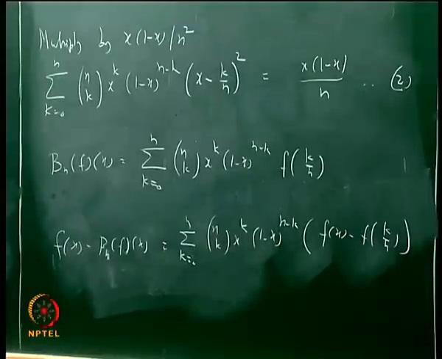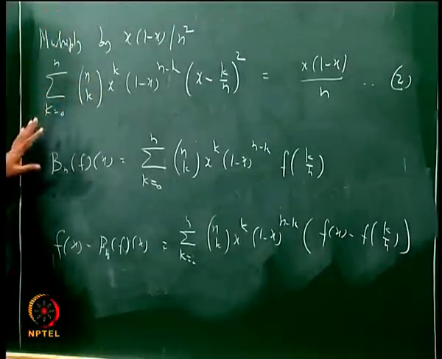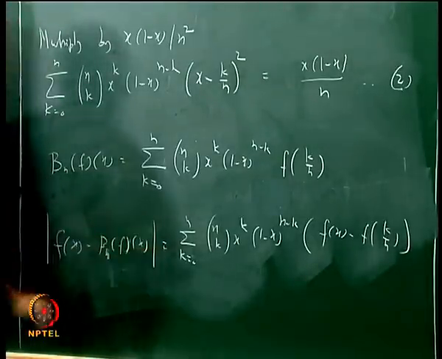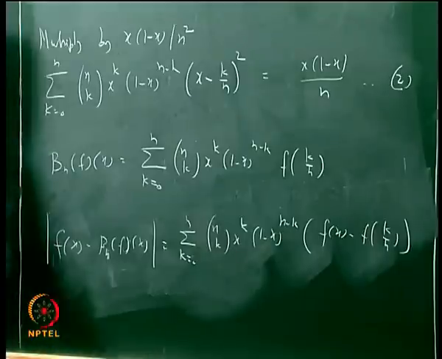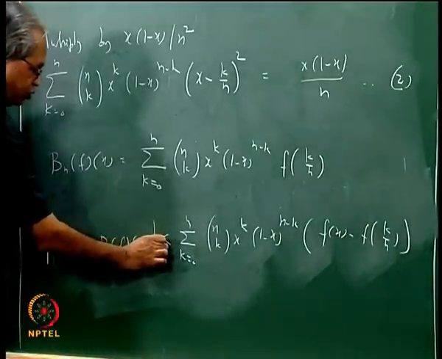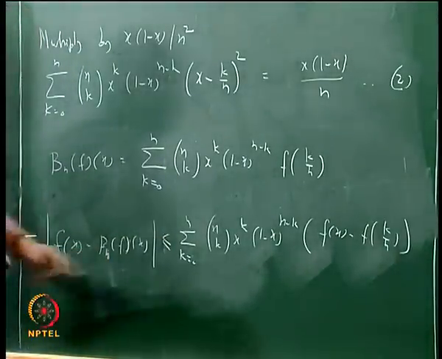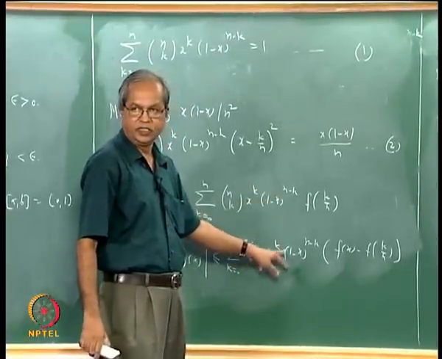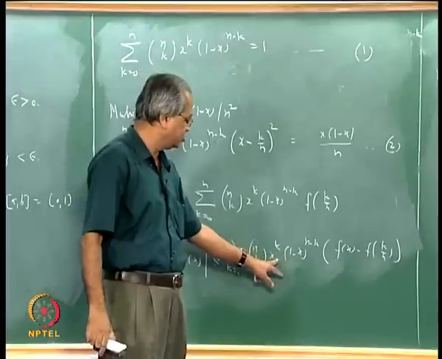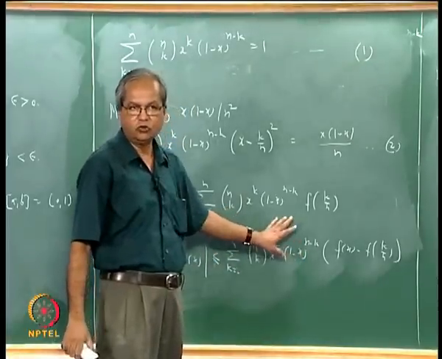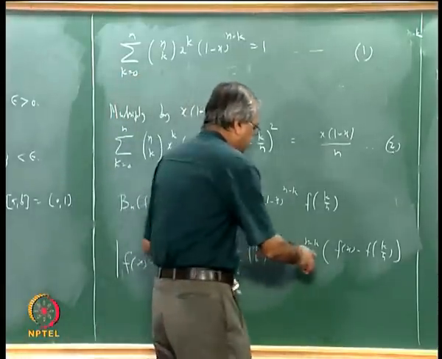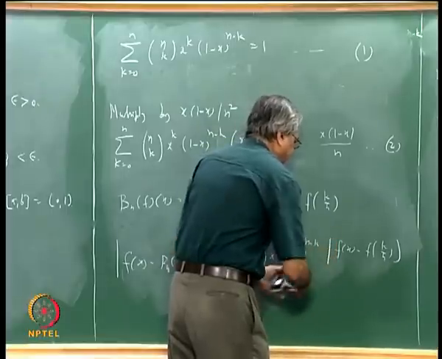Here we have already used this identity and this identity. We want the difference between the absolute values, so I will take the absolute values here. So this equality will be replaced by less than or equal to. This nCk is anyway non-negative. Similarly x is between 0 and 1, remember. Everything is happening within the interval. So x to the power k, 1 minus x to the power n minus k, all those are non-negative terms, so that will not be affected by taking absolute value. This will become mod fx minus f of k by n.